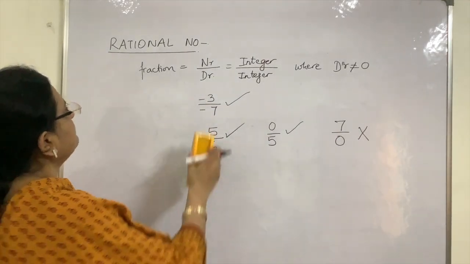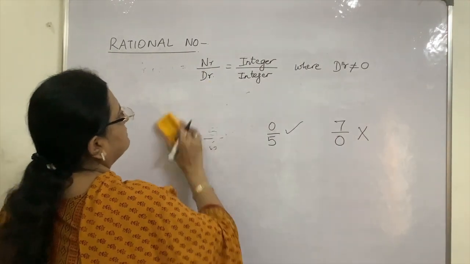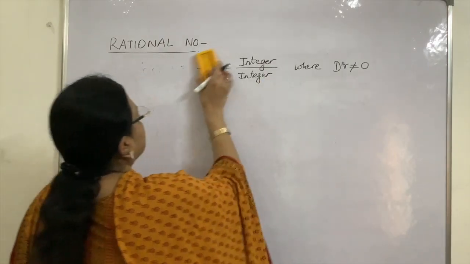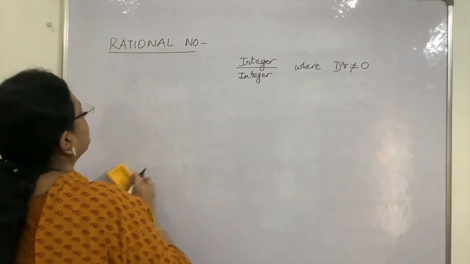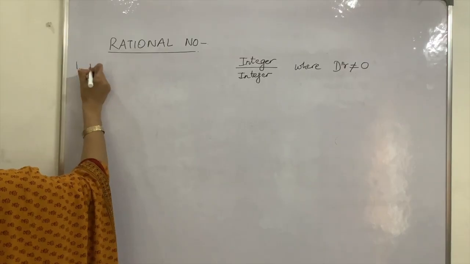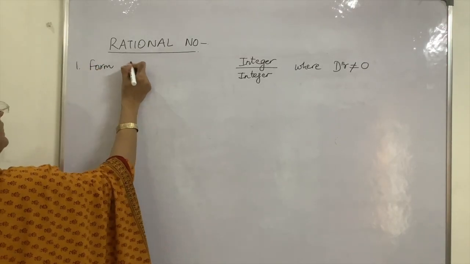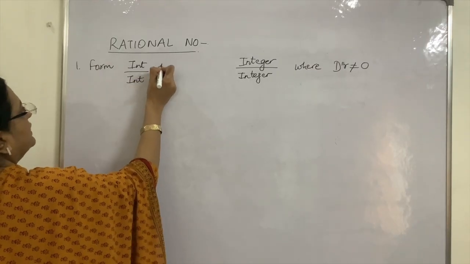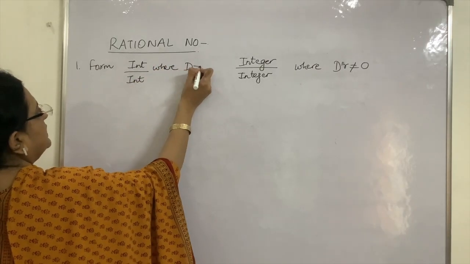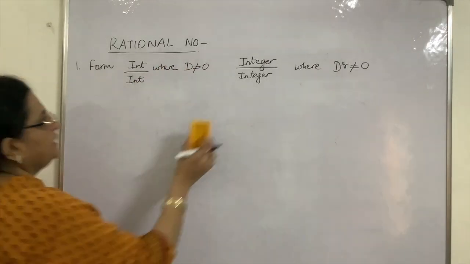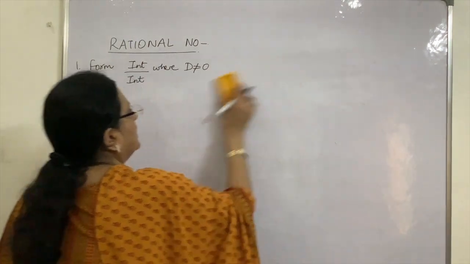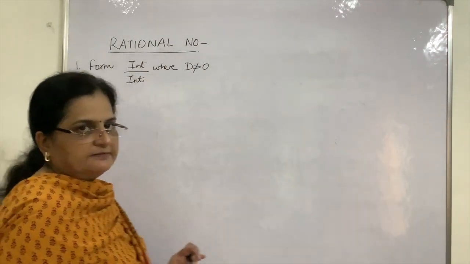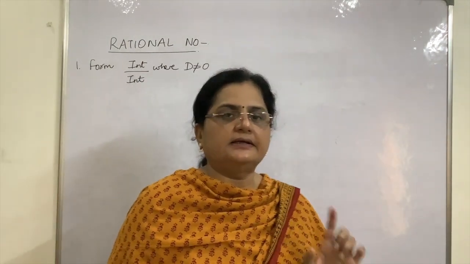So, the first thing we have to look for in a rational number is that it has to be of the form integer upon integer, where the denominator should not be equal to 0. If we see this, we will say that yes, it is a rational number.